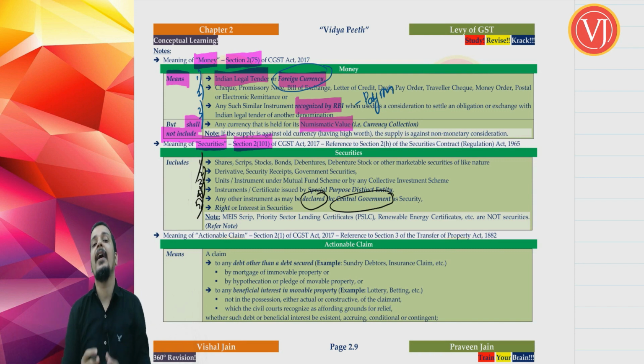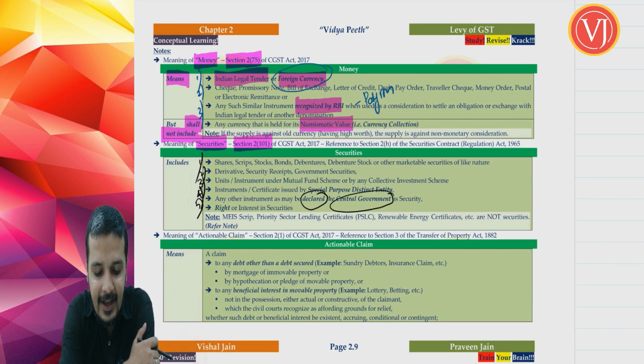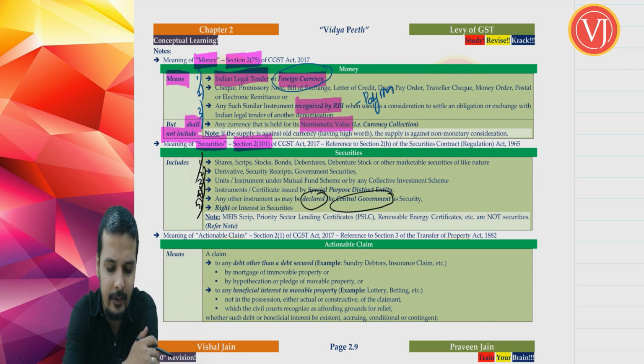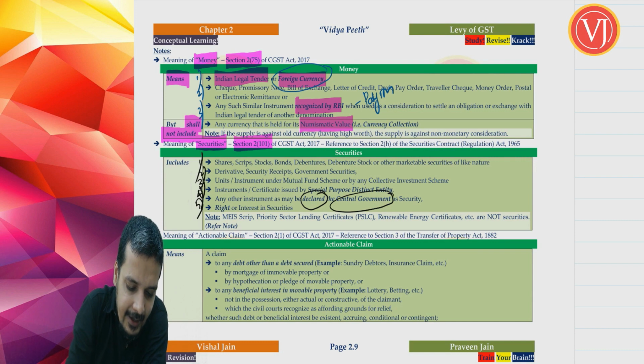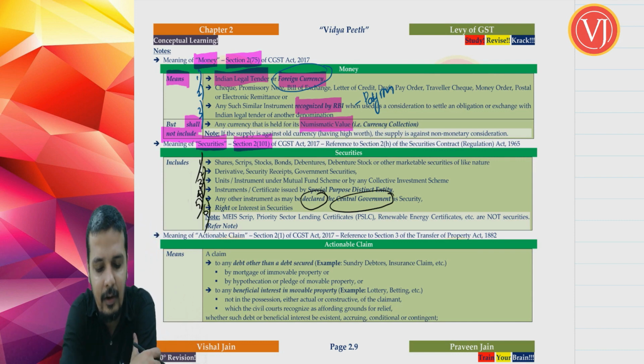Now, point number 5 is very generic in nature. It tells that any other instrument as may be declared by central government as security. There may be any other item which is declared by central government as security, that will be called security. So it is a generic nature. And last point, point number 6, rights or interest in security. So even right shares that you get, even that is part of securities, right?